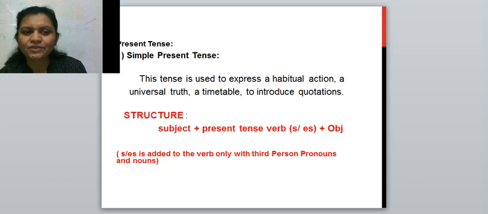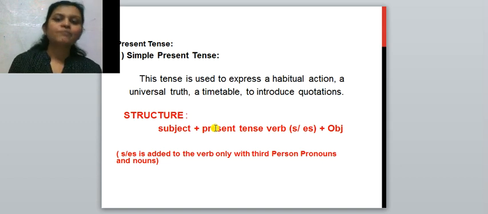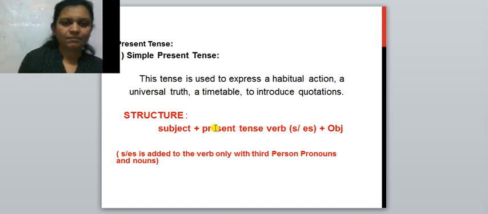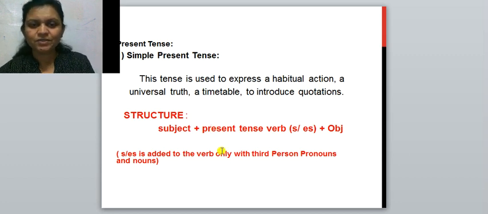Learning the structure of the sentence is very important. Subject, present tense of verb, S or ES, but this S or ES is added only with third person singular pronouns, and then the remaining part of the sentence. I think you must have understood simple present tense.